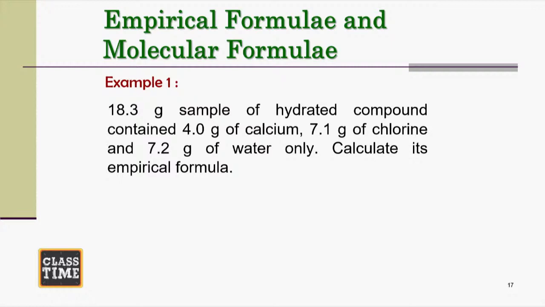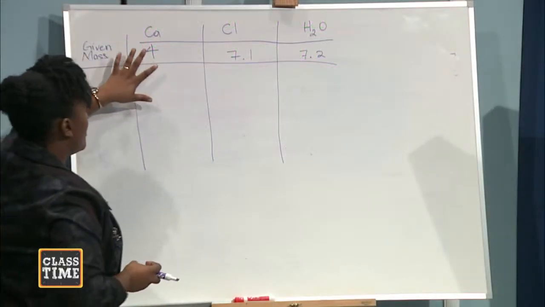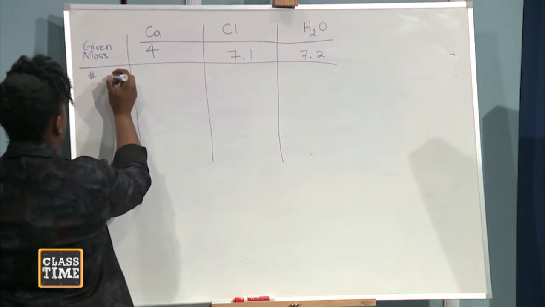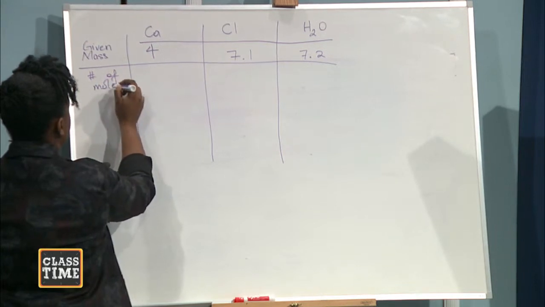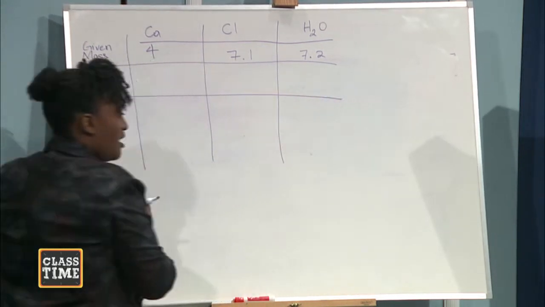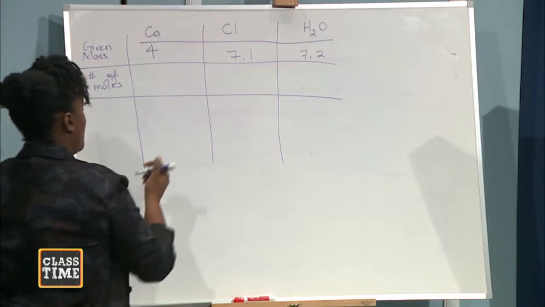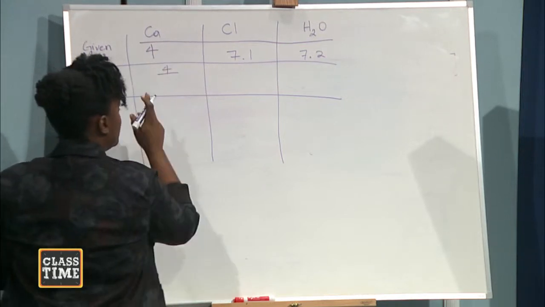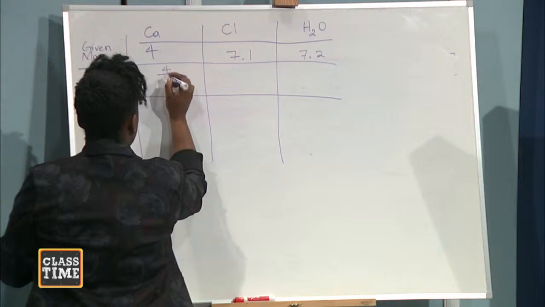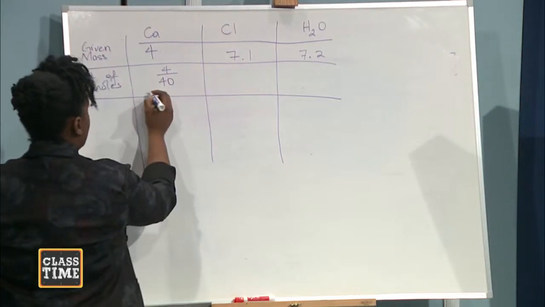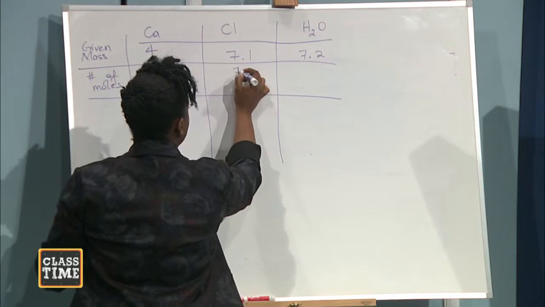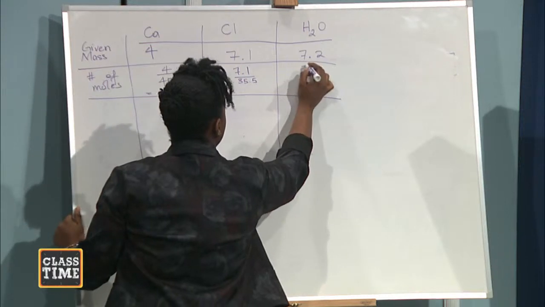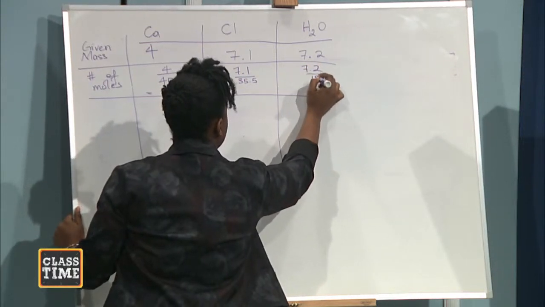The next thing we do is to find the number of moles present in the given mass. How do we calculate number of moles? The given mass divided by the molar mass. The molar mass for calcium is 40, for chlorine 35.5, and for water 18.